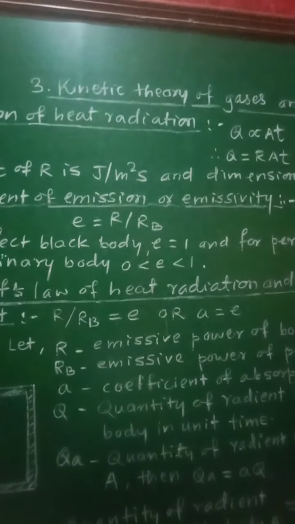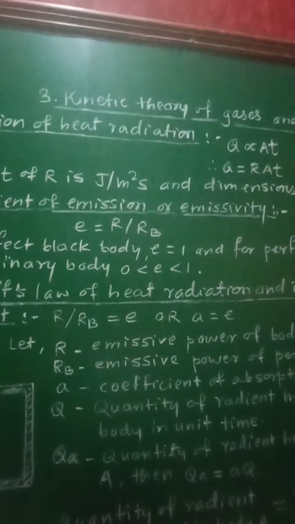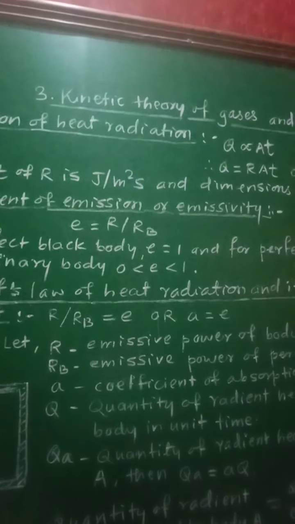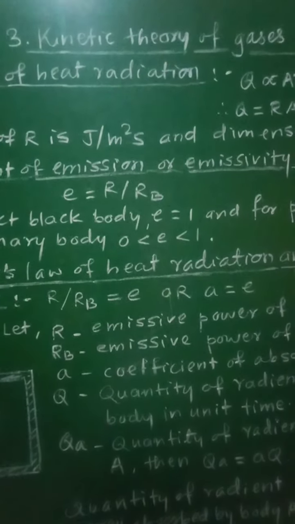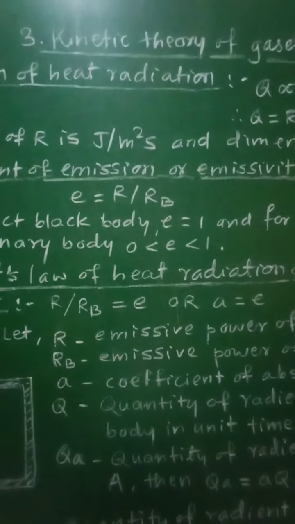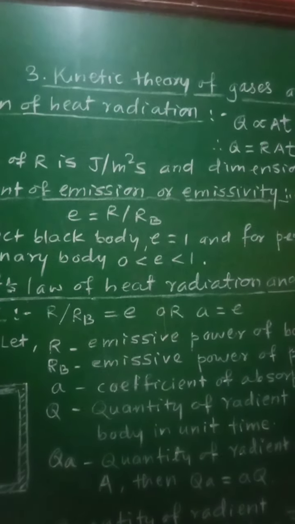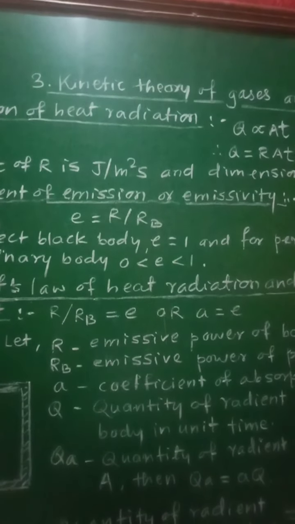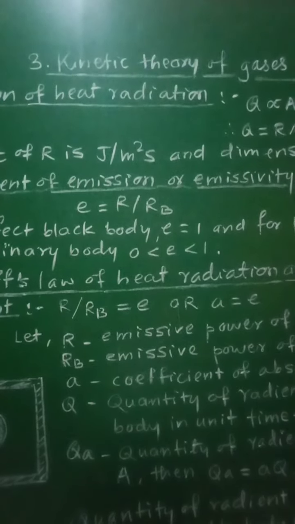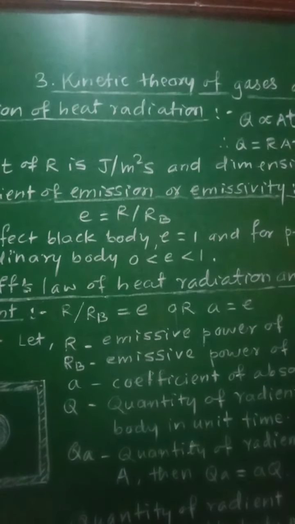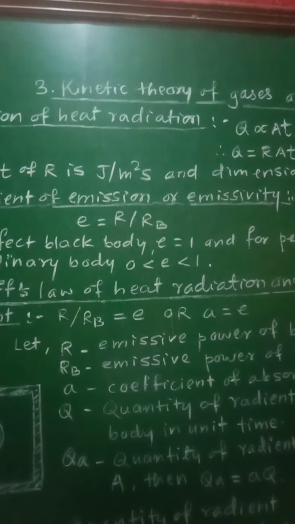Now, the amount of heat radiated depends upon different factors. First, the absolute temperature of the body, that is capital T. Second, the nature of the body, that is the material of the surface, and whether that surface of the body is polished or not, that will affect the amount of heat radiated.